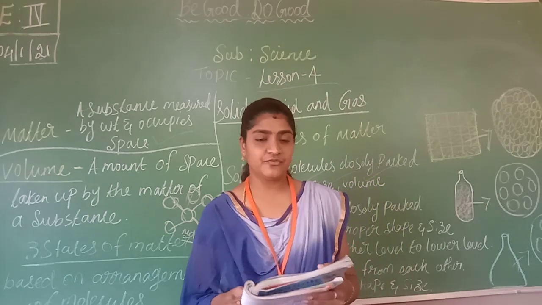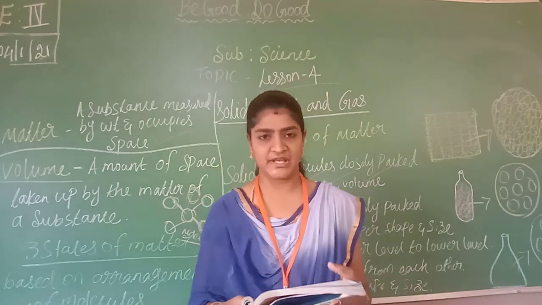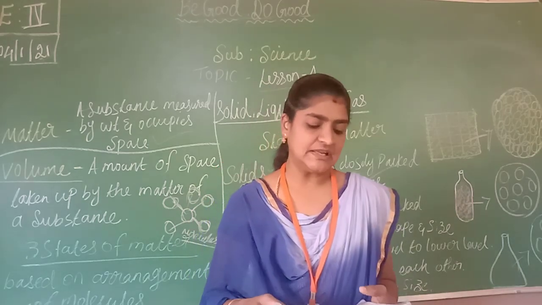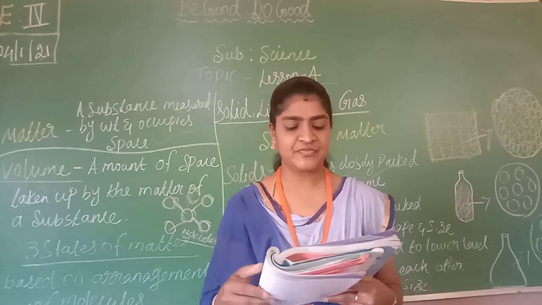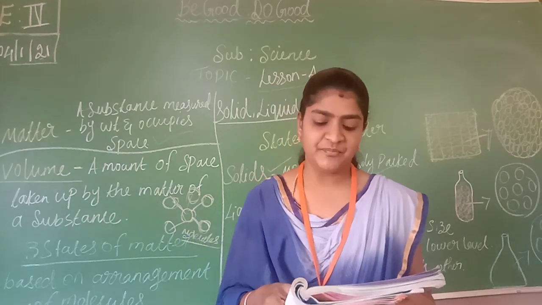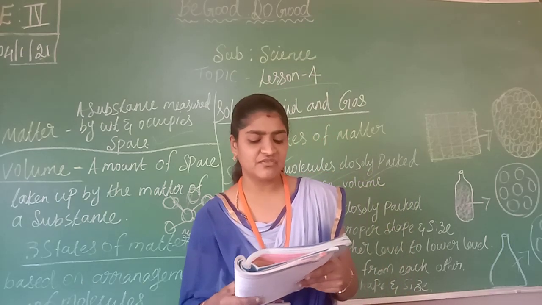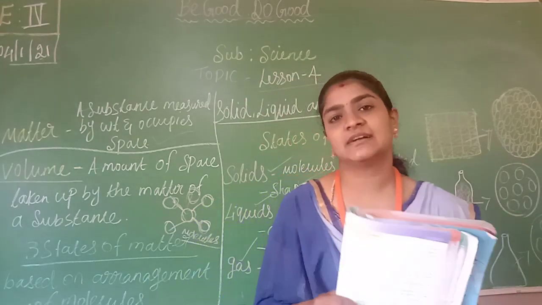When left on a flat surface, a liquid will flow from a higher level to a lower level. This is why liquids are called fluids. Liquids do not have any definite shape, but the amount of liquid remains the same even when it takes up space in a container.